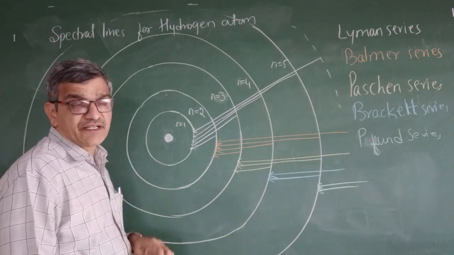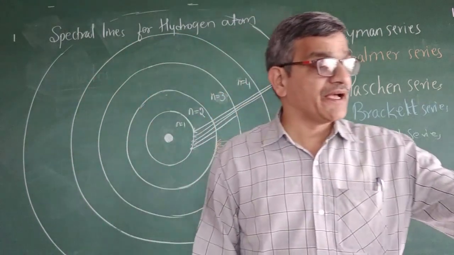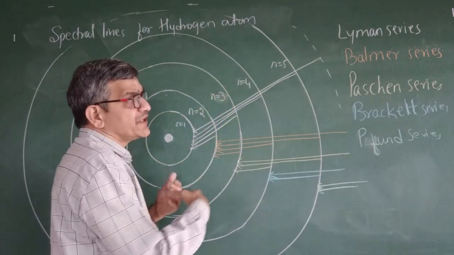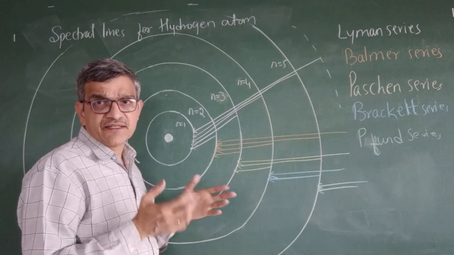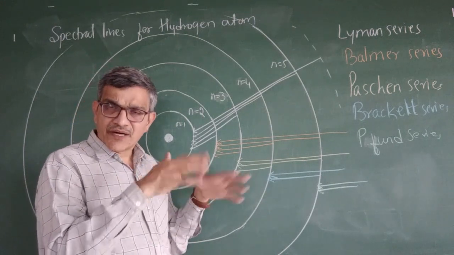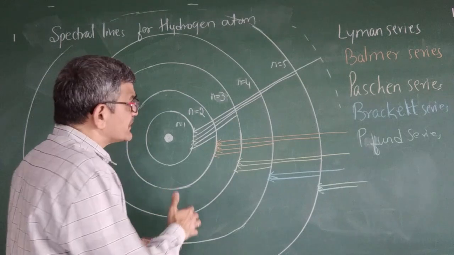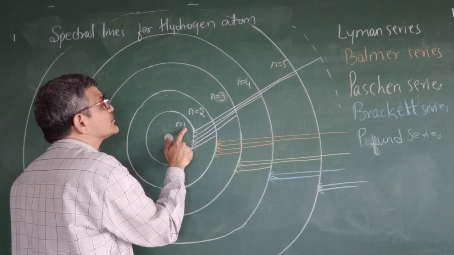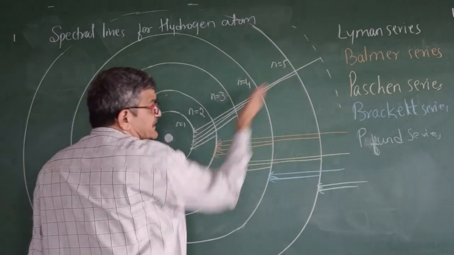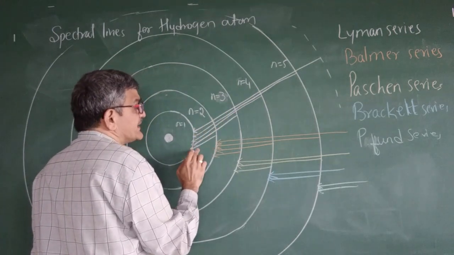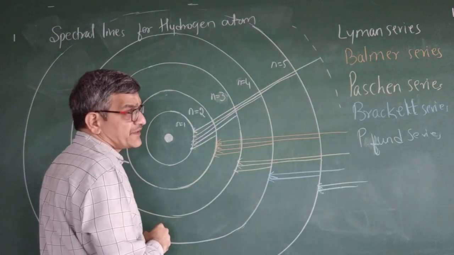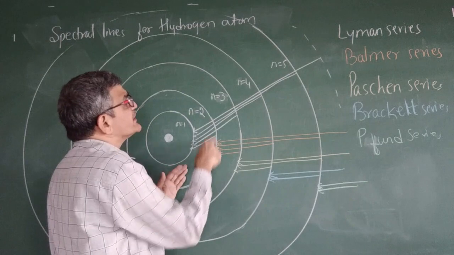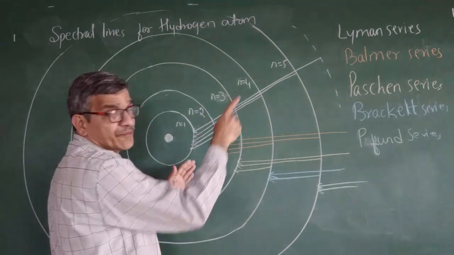What happens to the electron? When you take hydrogen gas in a discharge tube and apply high voltage, the electrons in the hydrogen gas will jump to any of the higher energy levels. In the discharge tube there is not just one hydrogen atom, there are many hydrogen atoms. Then when it jumps from a higher energy level to the lower energy level n equal to 1, the first orbit, we get this type of spectral lines, and that is known as the Lyman series. And if it comes from a higher energy level down to n equal to 2, that is called the Balmer series.